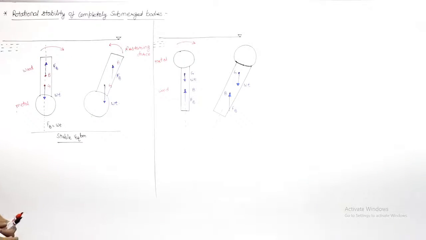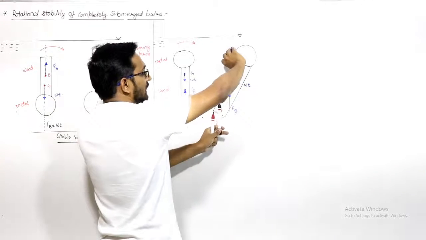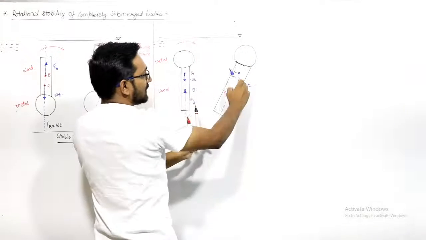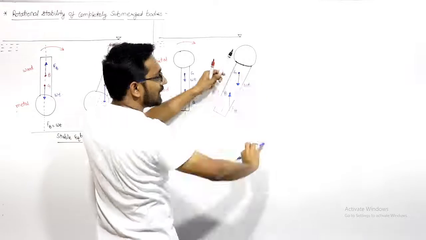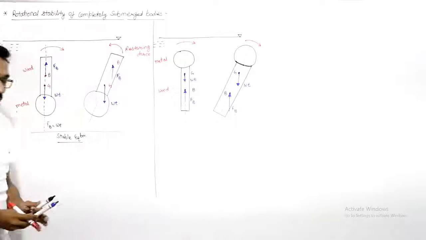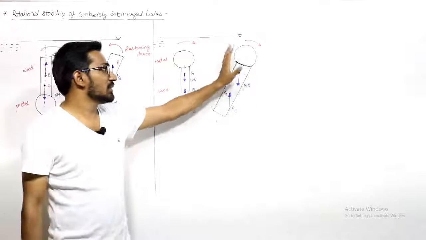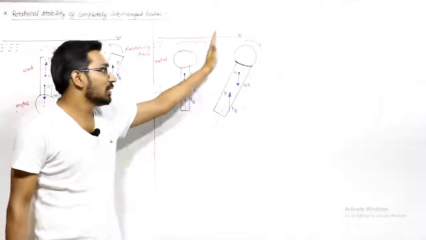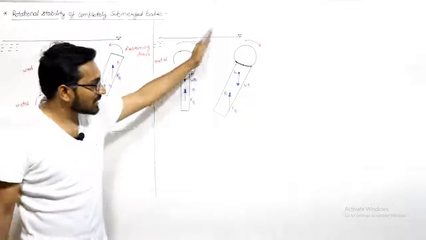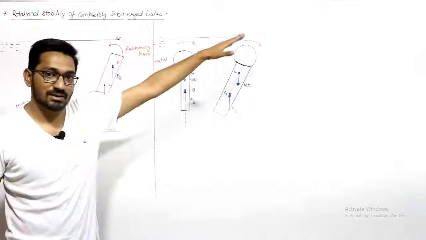So this is the weight, this is the buoyancy force, then it will give you a couple in this direction. You can see there is a distance between them. You gave it the disturbing force in the clockwise direction. It will also give you a couple in the clockwise direction. The body will start moving continuously. The body will start falling down continuously in this line, like this.